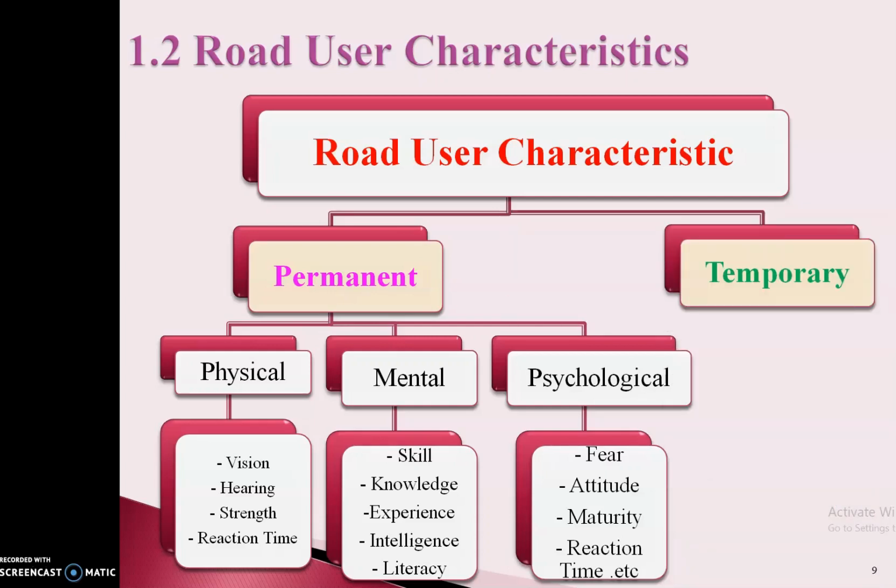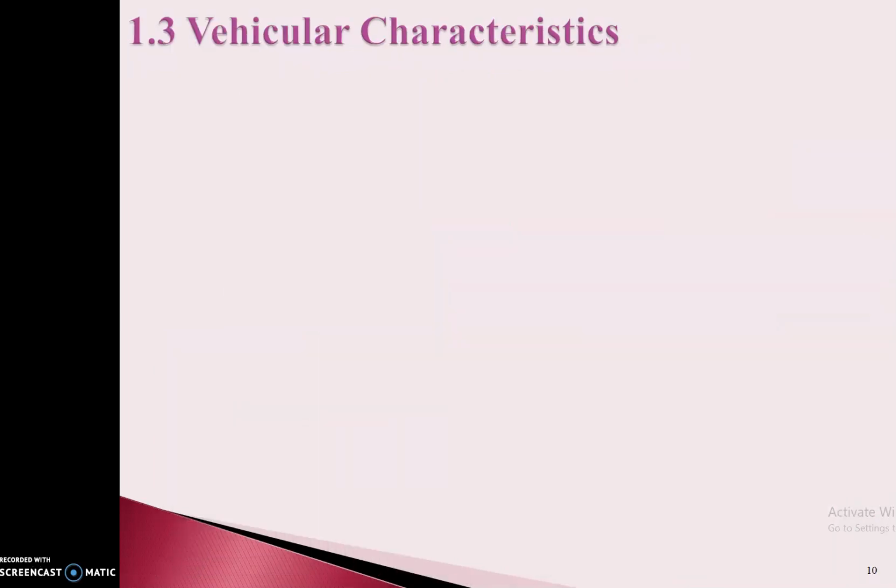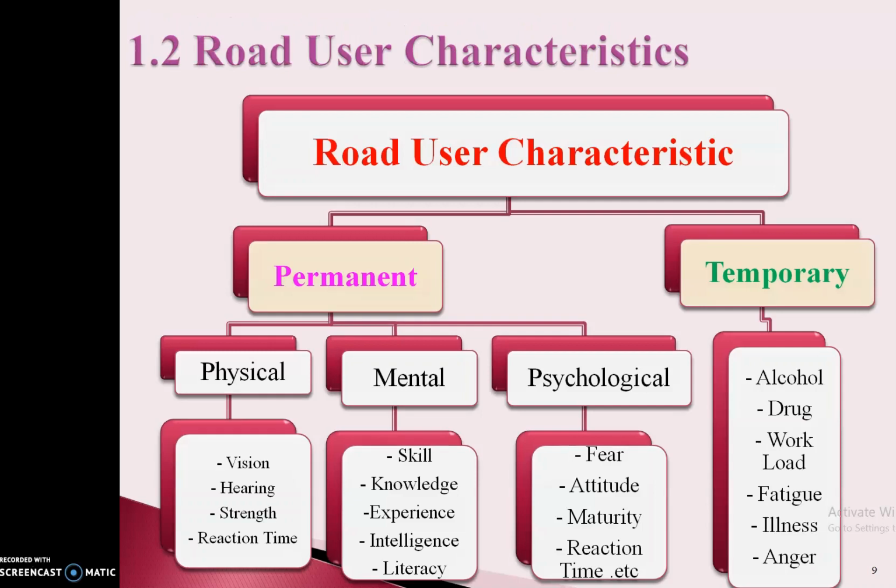In the next, we will see which are the temporary characteristics, like alcohol. Maybe some person is driving a vehicle with an alcoholic addiction, drug addiction, or due to heavy workload, he is maybe suffering from stress, illness or anger. So all these factors, whether permanent or temporary, affect the time of driving, and which affects to create or to avoid the accidental situation.